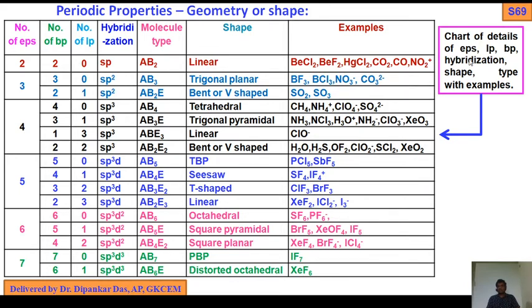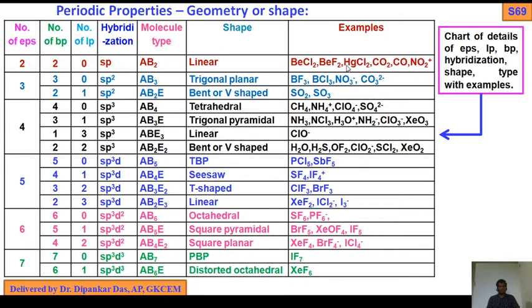The chart gives the details of EPs, electron pairs, lone pairs, bond pairs, hybridization, shape, and type of molecules with examples. First, the columns: number of EPs, number of BPs, bond pairs, number of LPs, lone pairs, hybridization, molecule type, shape and examples. So the number of EPs is 2, number of LPs 0, hybridization sp, molecular type AB2, shape linear. Examples: BeCl2, BeF2, AgCl2, CO2, CO, NO2 plus.